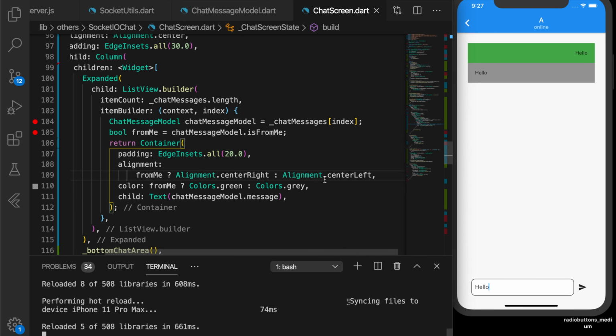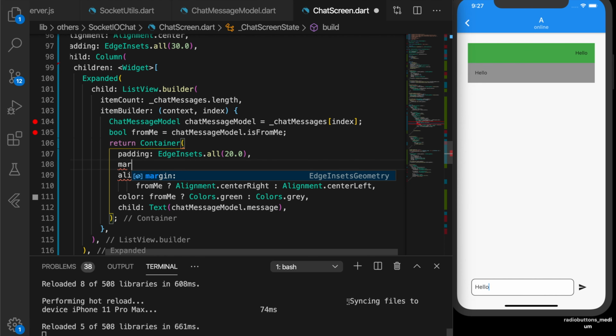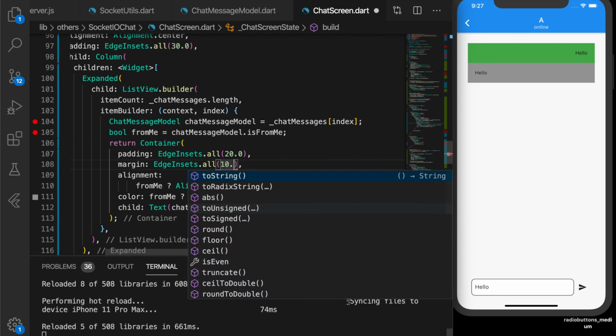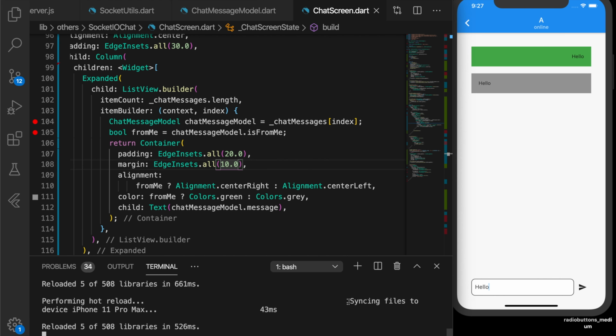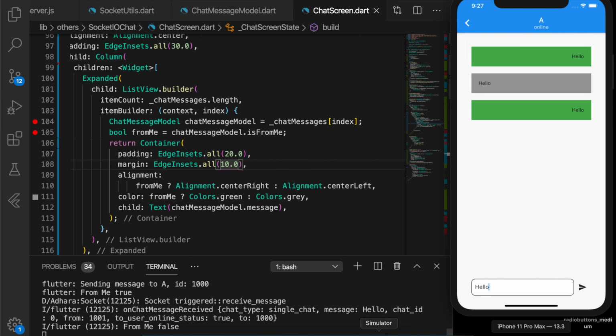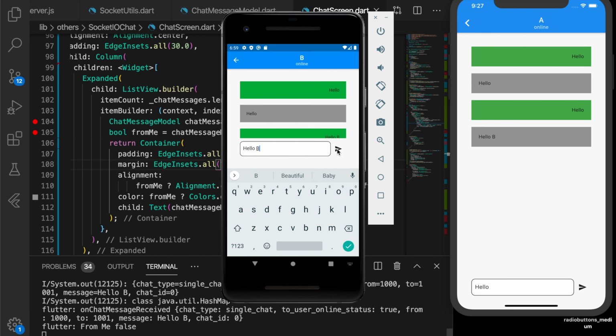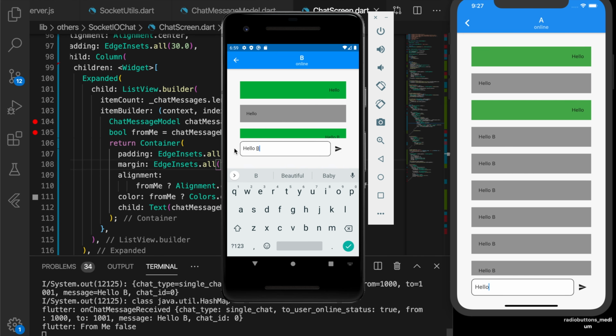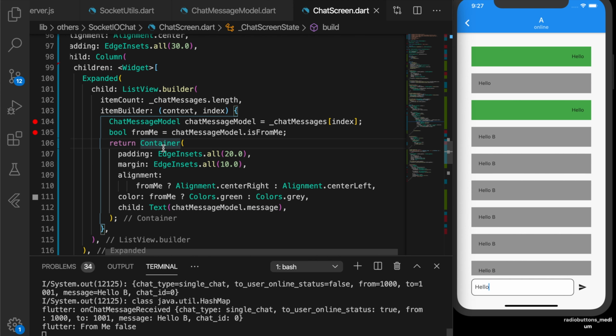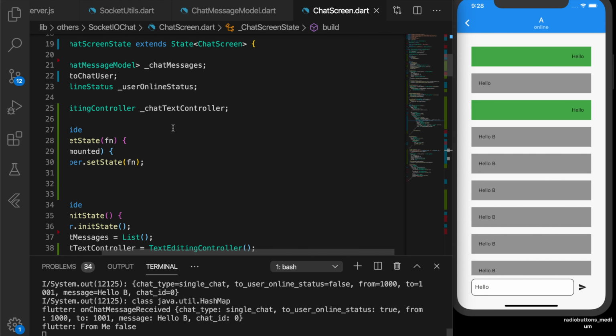Okay, so that's okay. So how to create the chat bubble and all, I'll be providing the link to the source code in the description. You can go through that. So I'm not extending the video too much. So our primary goal is complete. So the single chat is working good.